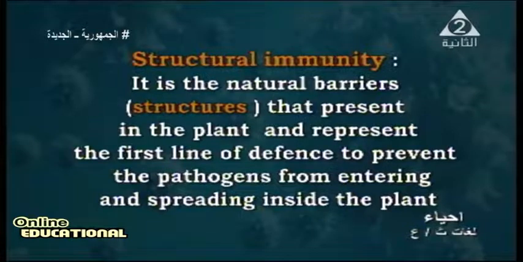Number 1, from the structural immunity, natural barriers or structures that are present in the plant and represent the first line of defense. This is the first line of defense to prevent pathogens from entering and spreading inside the plant. This is the first barrier for defense against the pathogen.